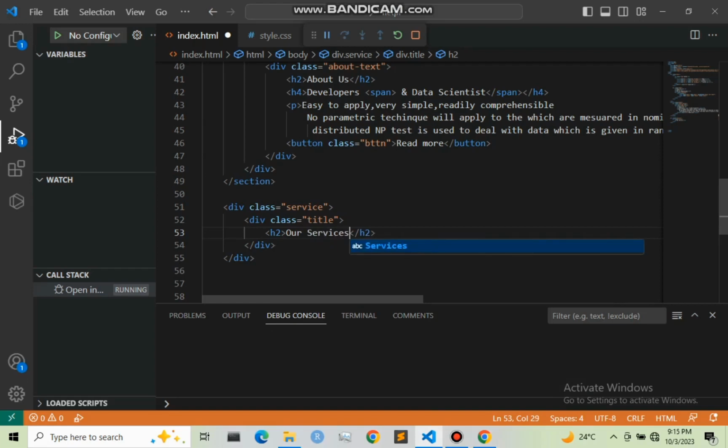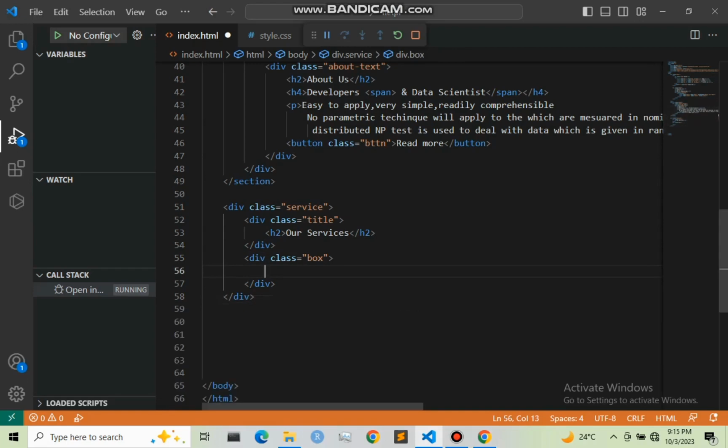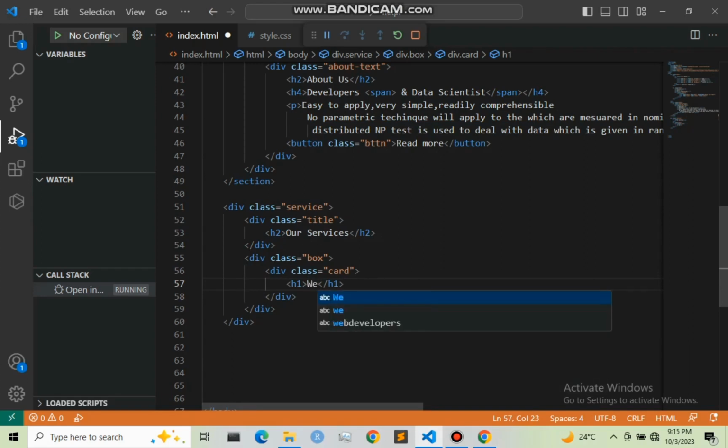And after this I'm going to create another div, and this div I'm going to give a class of box, that is .box, and right here, let me remove this, I'm going to start with the class known as .card. So another division with the class card, and right here I'm going to insert our first title, let's say an h1, and I'm going to give the first service, let's say web development.